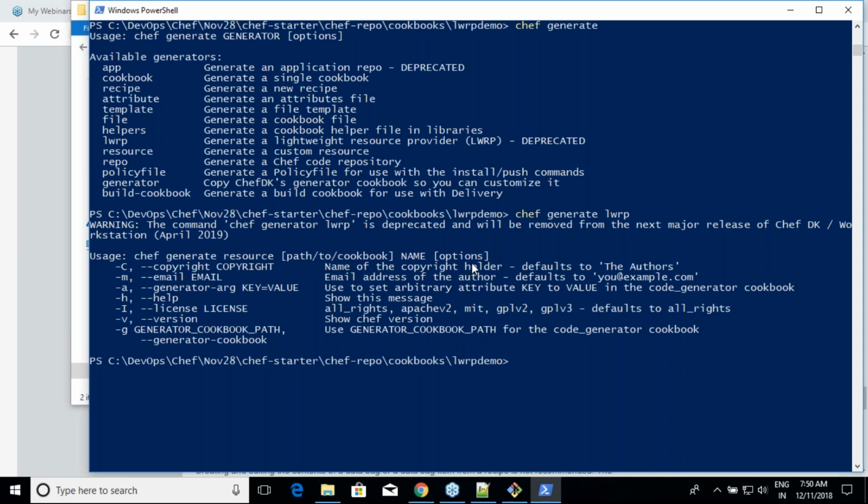That is not different, so let us go ahead. Chef generate LWRP dot, and then we need to give some name. So let me call it lamp. I'm creating a lightweight resource provider called lamp.